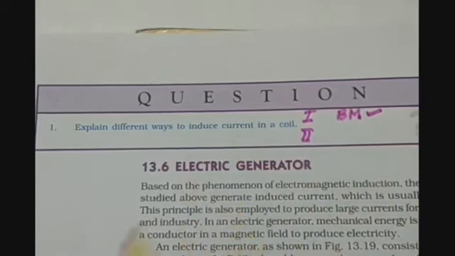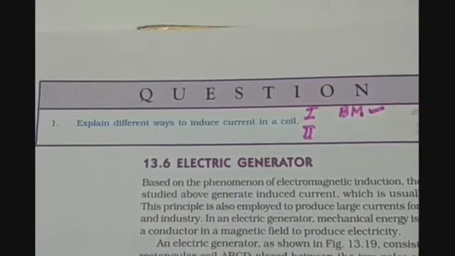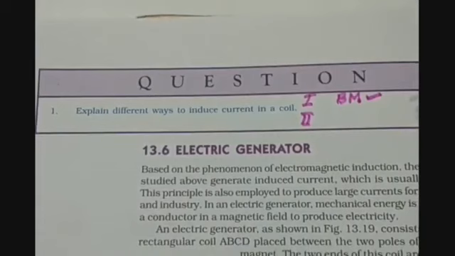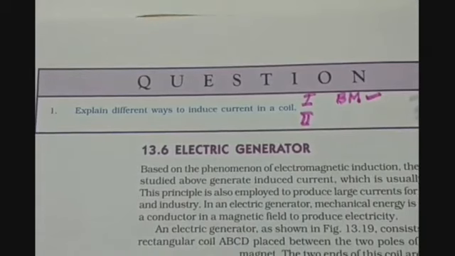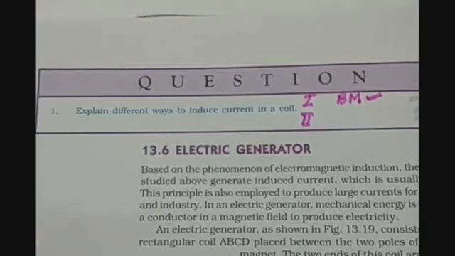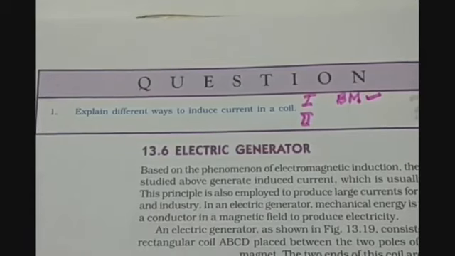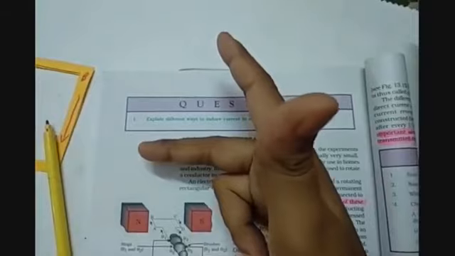Second question was state Fleming's right hand rule. So Fleming's right hand rule, you have to state it in this way, that we have to stretch our thumb, first finger and the central finger in this way that they are mutually perpendicular to each other.